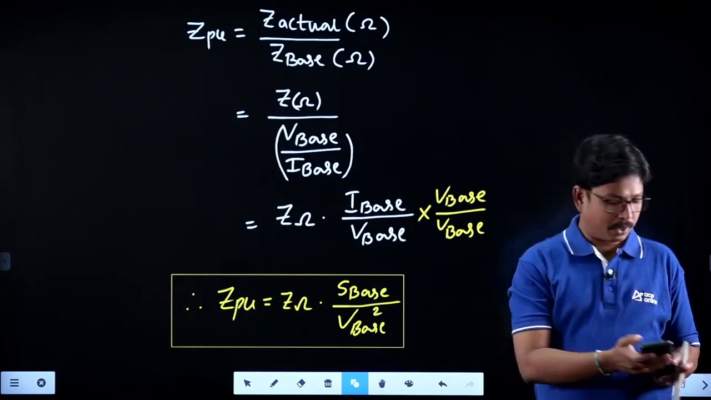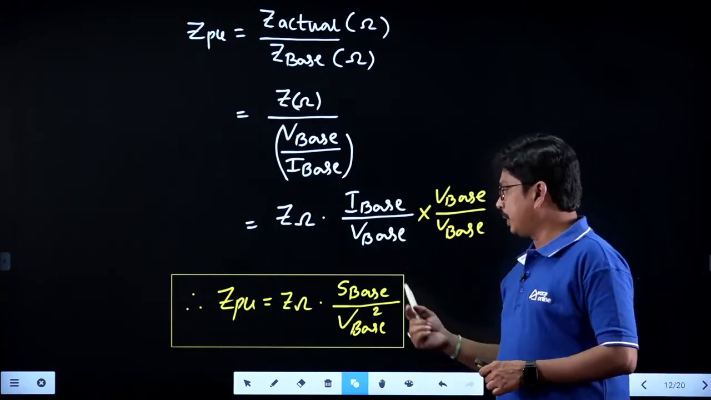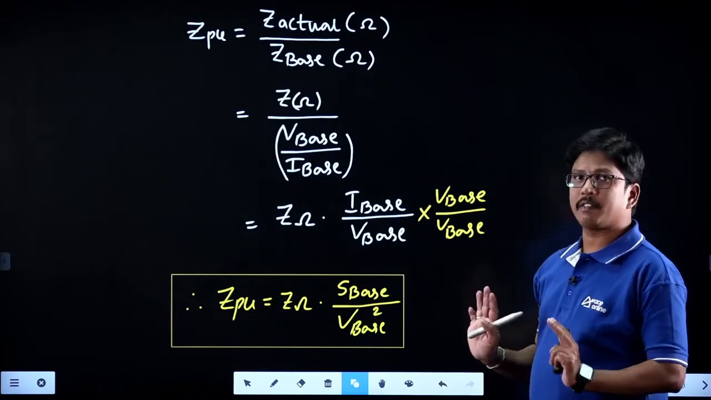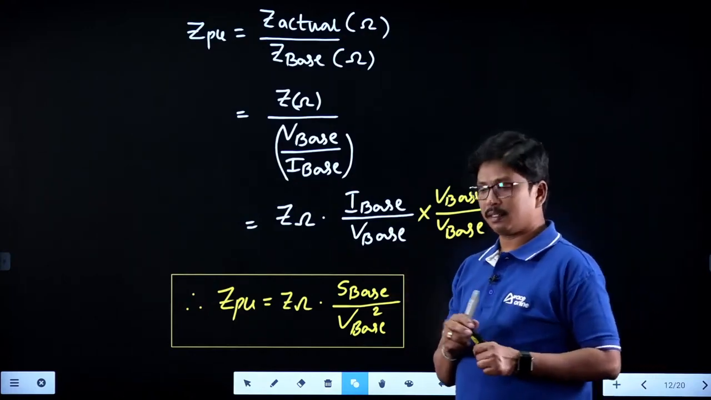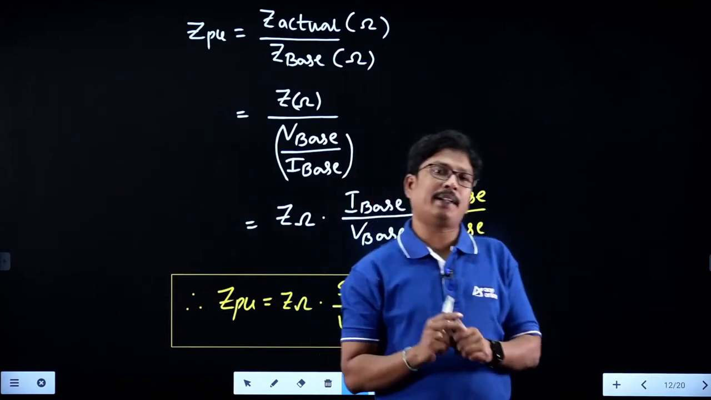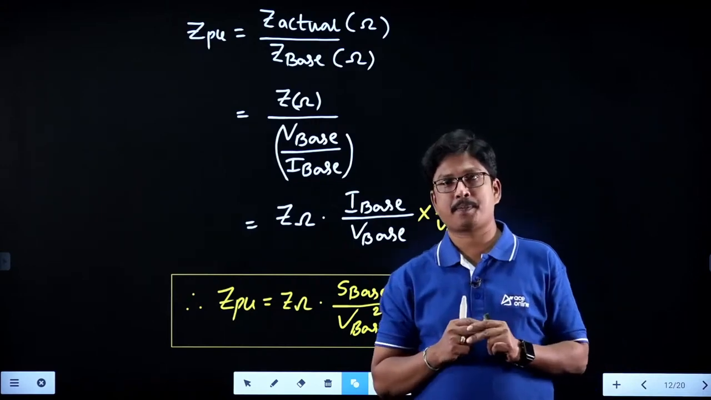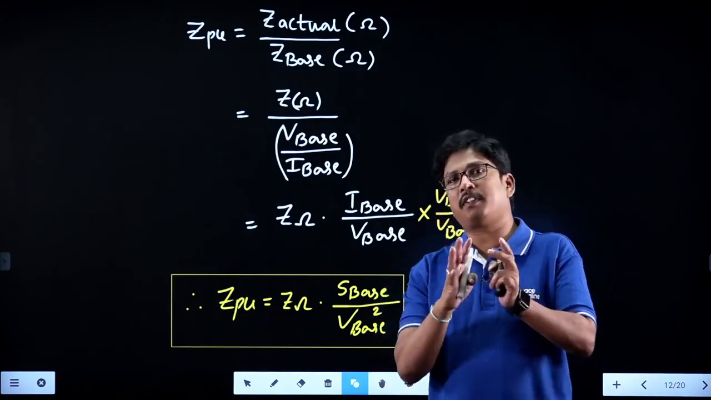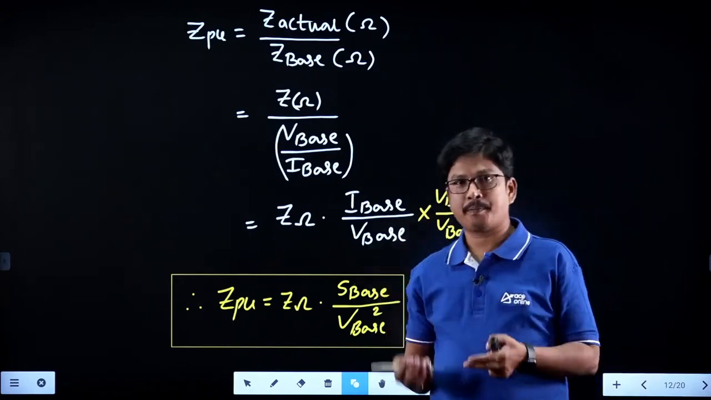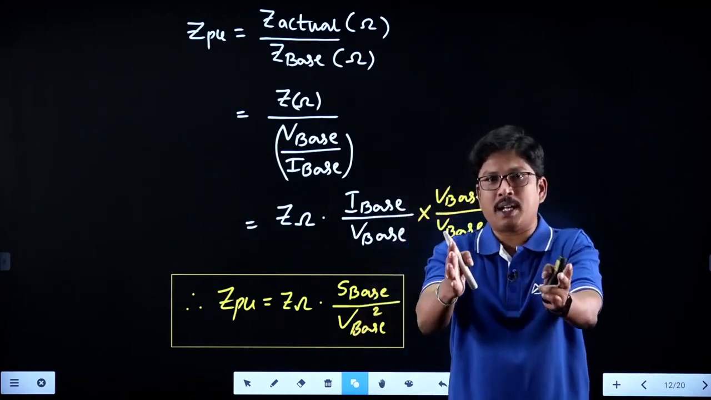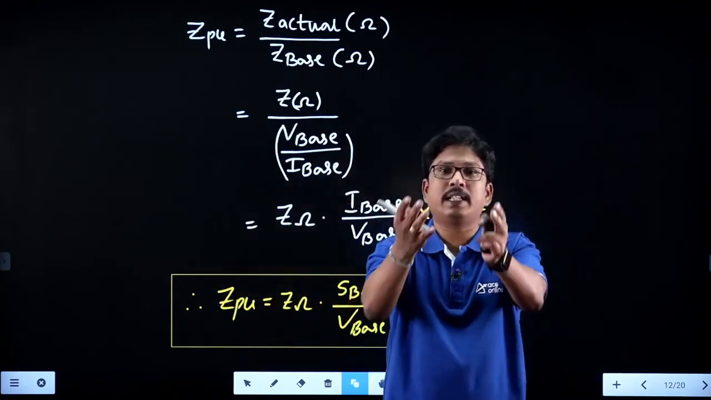Okay, students, we'll continue here. So now we have calculated Z per unit, which is equivalent to Z in ohms into S base divided by V base square. Now sometimes they will change the base quantities. For example, students, in an exam you got 50 marks and they are saying that your percentage is 50%. Then tell me, what is the base value they have taken? The base value they have taken is 100. So when 50 marks is calculated on a base of 100, they are saying that it is 50%.